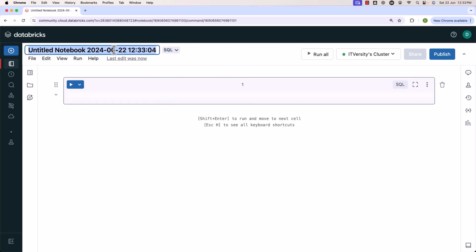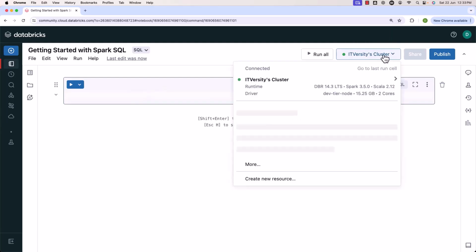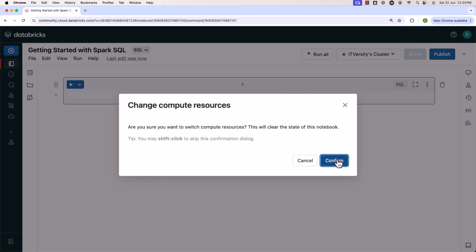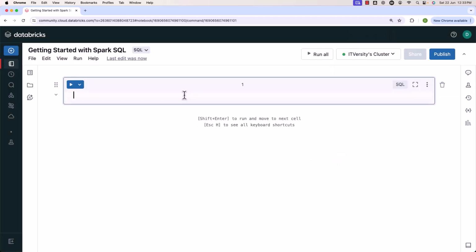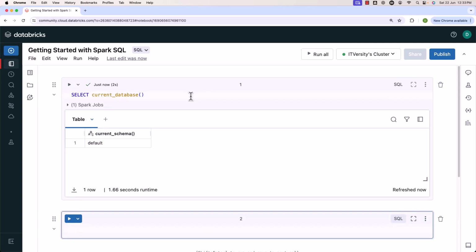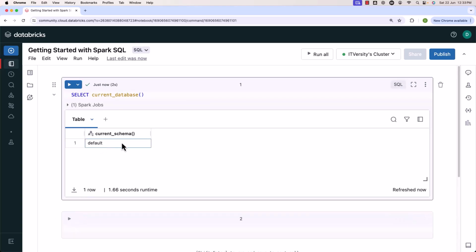You can also rename this notebook by saying getting started with Spark SQL. Now the notebook is renamed. To ensure this notebook runs without any challenges, you need to make sure the cluster which is started is selected here. If not, you just have to click on this and then choose the appropriate cluster. Once the cluster is selected, then you should be able to run this command. Select current database. This will just confirm whether you are able to run SQL commands in this environment or not. You can see the current database is nothing but default.